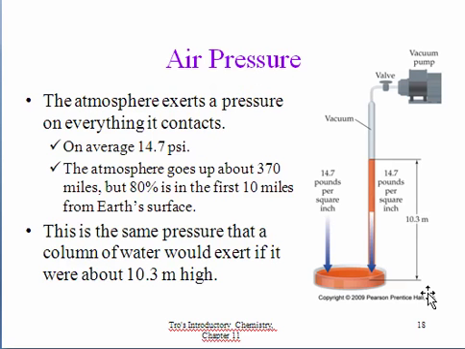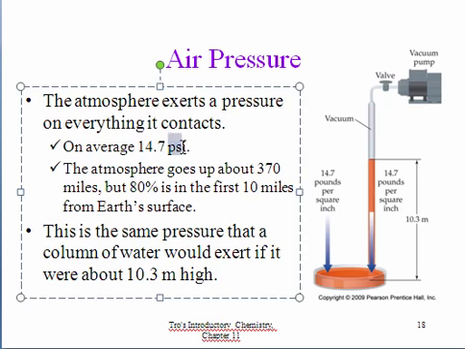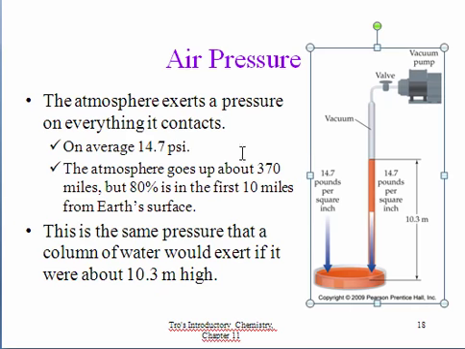Now let's take a look at units. The units we're probably most familiar with are pounds per square inch. These are often the units that are used when we fill up our tires. Pound is actually a force. It's a measure of gravitational force. And square inch is the area. So we have the force per square area. And on average, atmospheric pressure is about 14.7 pounds per square inch.